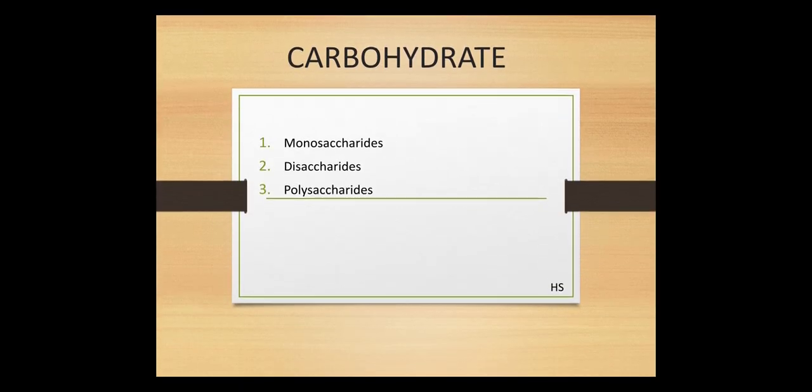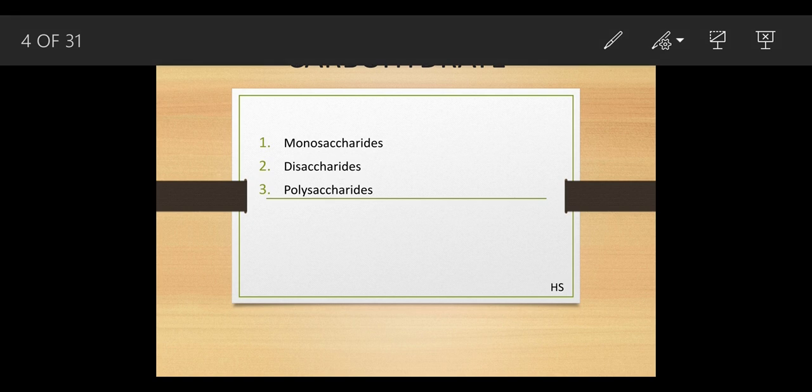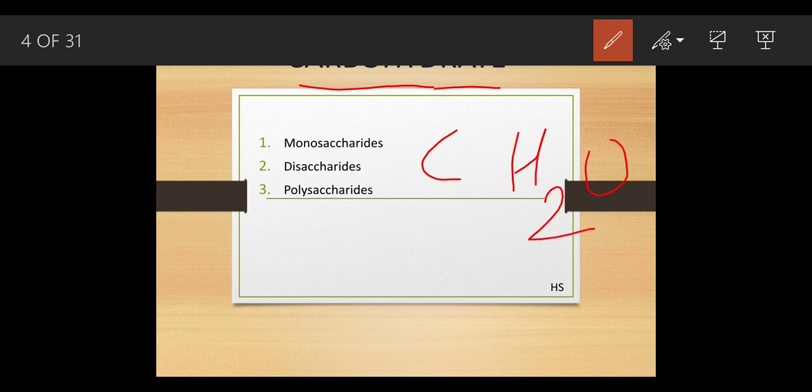Now, as we have studied the 6 different parts, we are going to discuss the first part, that is the carbohydrate. What do you mean by the word carbohydrate? The word carbo means carbon, and the word hydrate means water. In this, hydrogen and oxygen always combine in a 2:1 ratio.